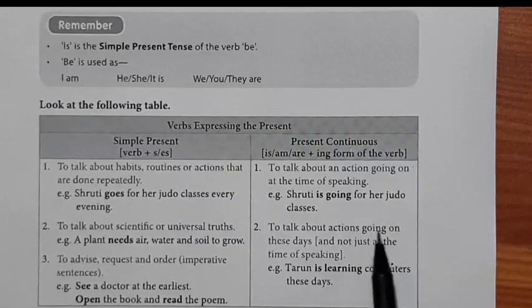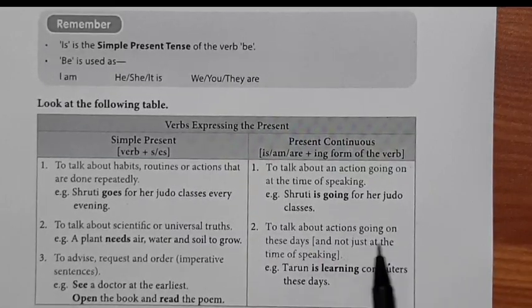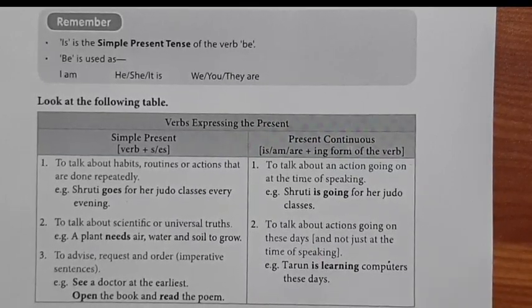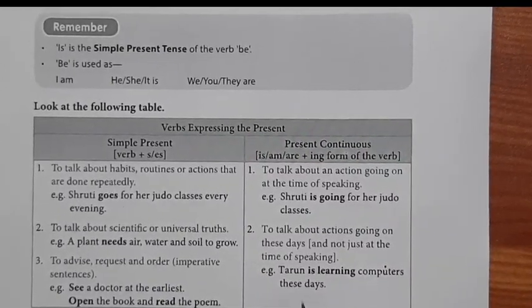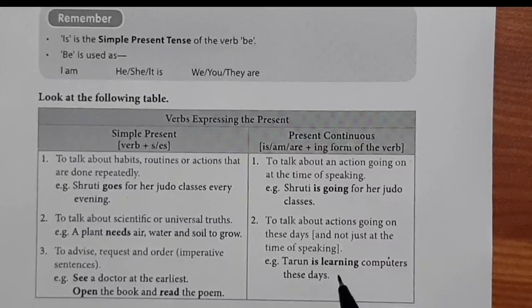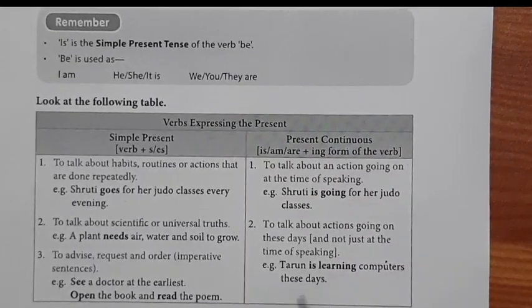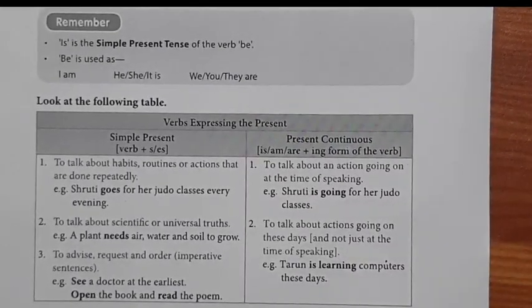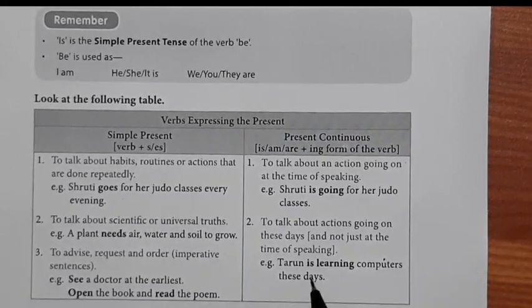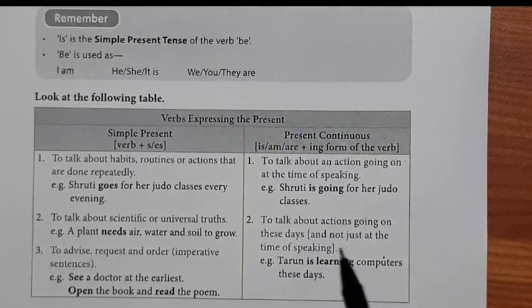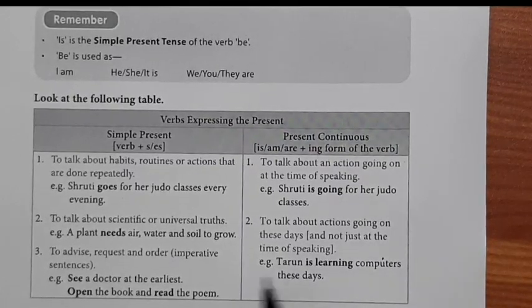To talk about actions going on these days and not just at the time of speaking. For example: Tarun is learning computers these days. When the word these is written, these days, this year, it refers to an action happening at that time, but not always.